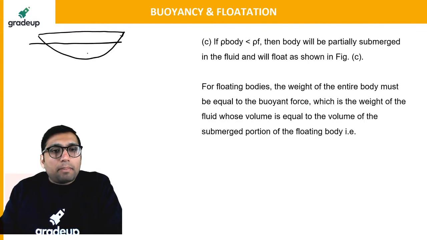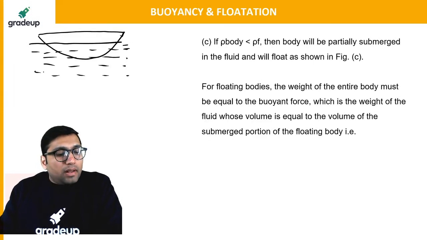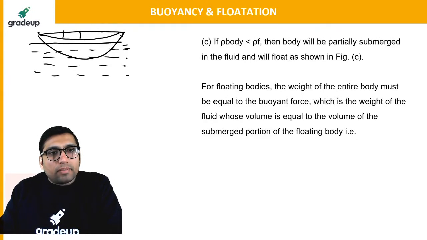If you notice one more important thing, the ship generally floats in water, and the upper part of the ship generally remains hollow, while the lower part of the ship remains a solid body.